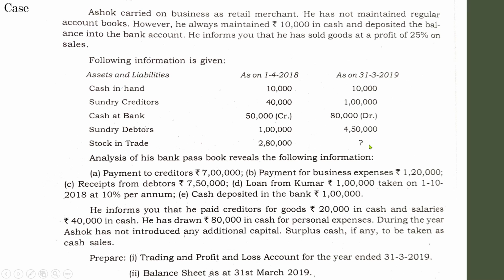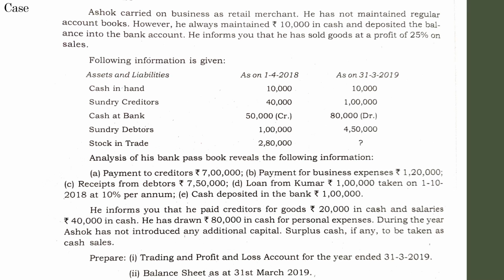So from that itself you can understand why the percentage of gross profit is given, because gross profit is already given in the question, 25% on sales. If you know the amount of sales, you can find the value of gross profit. And if you can find the value of gross profit, you need to find the value of stock in trade, just like the case which we have discussed in the memorandum trading account.